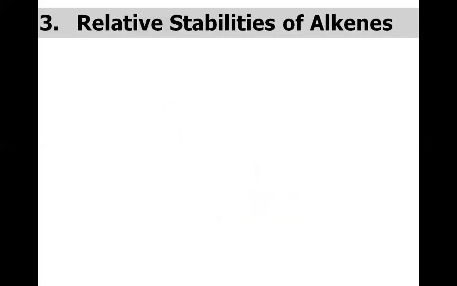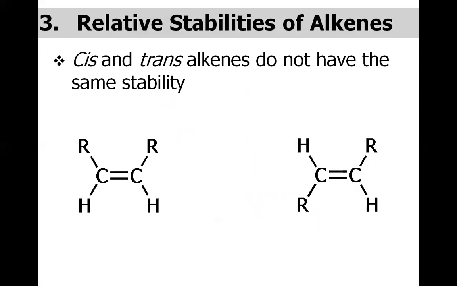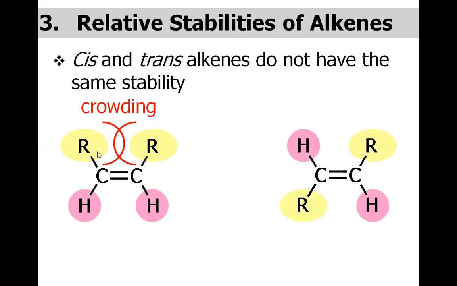Now let us discuss the relative stabilities of alkenes. Cis and trans alkenes do not have the same stability. The first example belongs to the cis and the second example belongs to the trans.